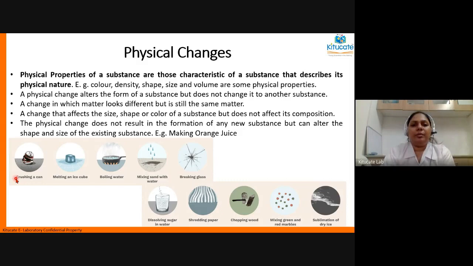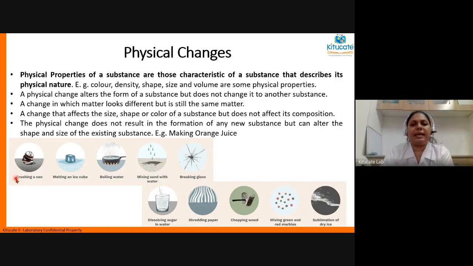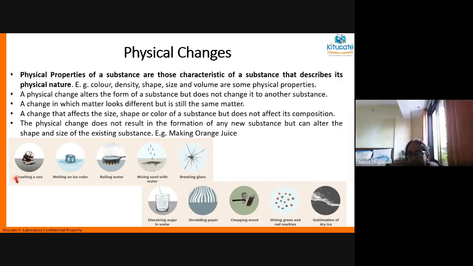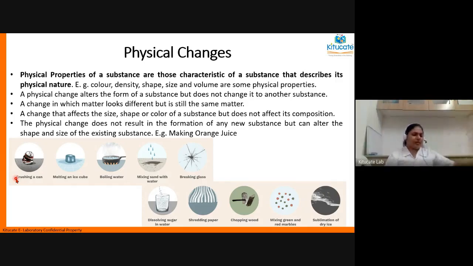Now tell me, you have water and you freeze it into ice. Is that a physical change or a chemical change? It's a physical change. Why is it physical? The state is changing from liquid, it is becoming solid. Its chemical composition is not being changed. It just hardened itself into a solidified state. Exactly, because there's no change in composition.